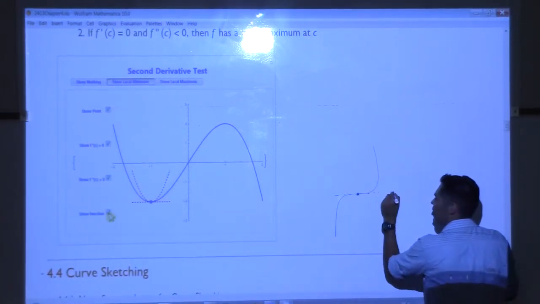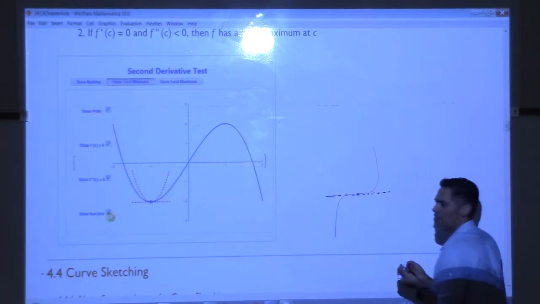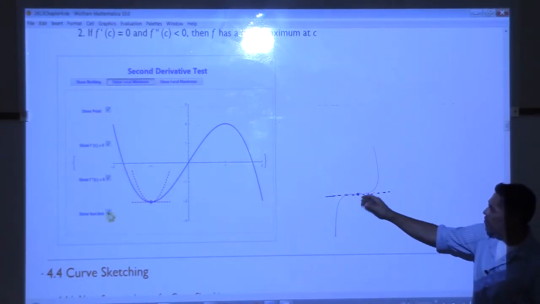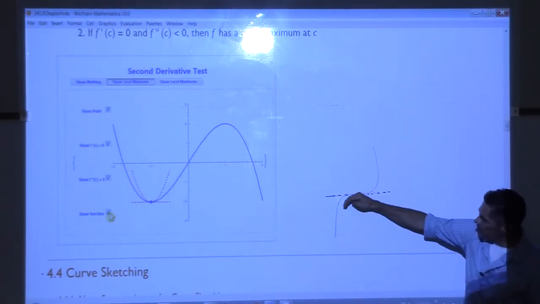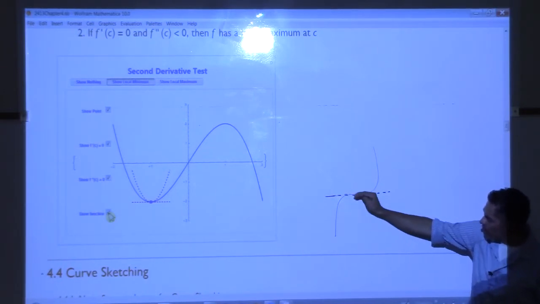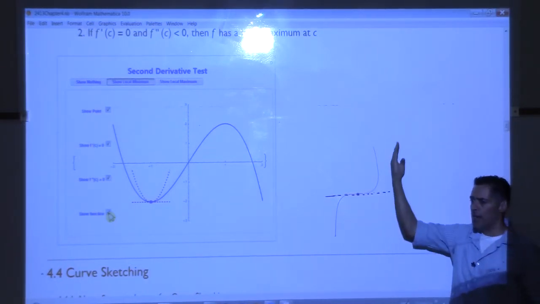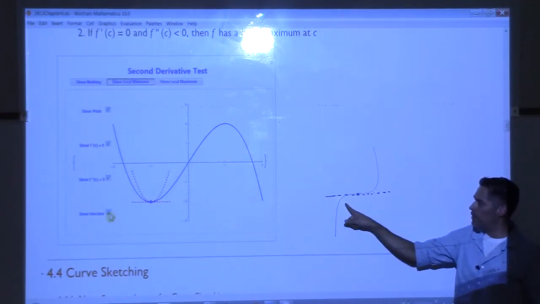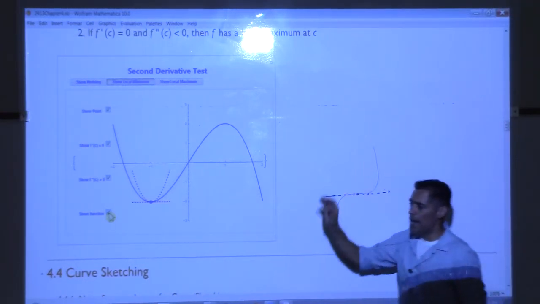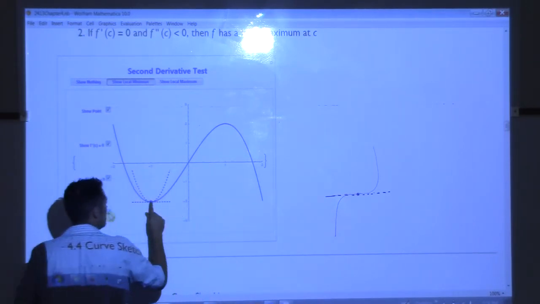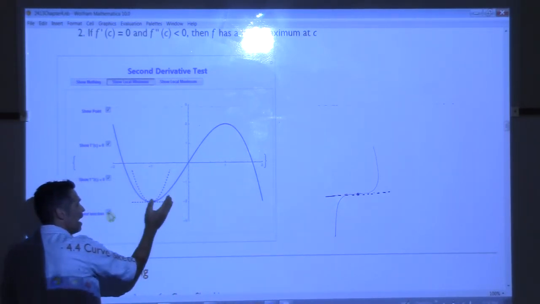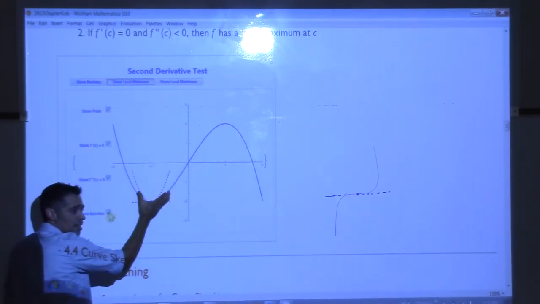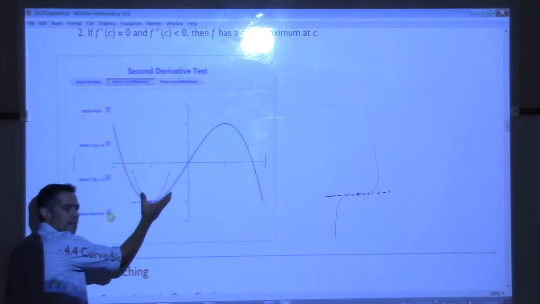We have a flat tangent line, don't we? What's the concavity here? What's the concavity on this side? Are we concave up or down here? Concave down. Over here we're concave up, right? So it's like frown, smile. This is saying if you go to the point and you have a flat tangent line and you're basically smile, smile on both sides, you've got to be at a minimum, right?